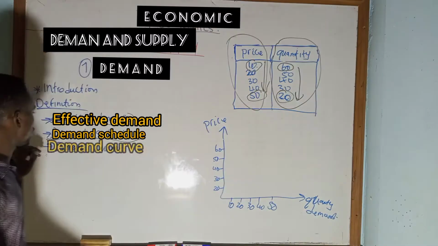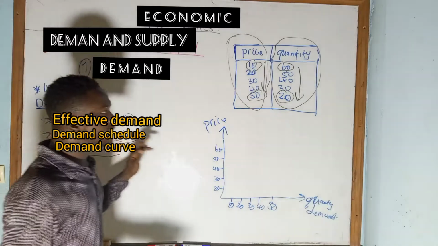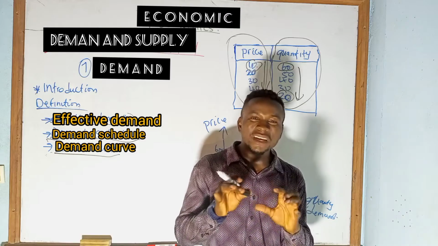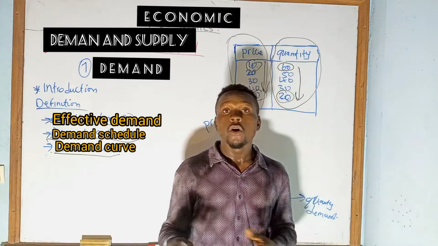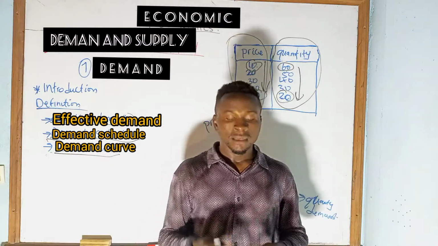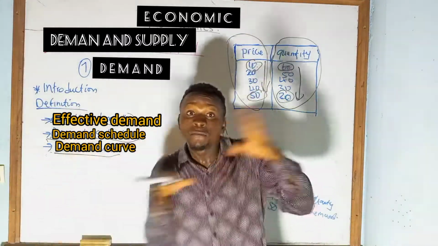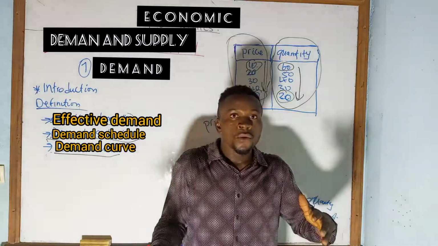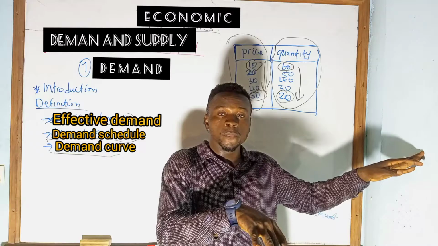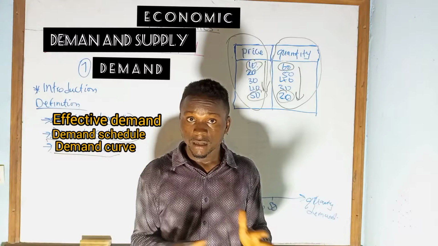Next, we are going to see what a demand curve is all about. What do you understand by the term demand curve? A demand curve is a graphical representation of a demand schedule. That is, we represent the demand schedule on a demand curve. That's why they say a graphical representation. That means we are presenting what has been drawn in the table as a curve. That's a demand curve.